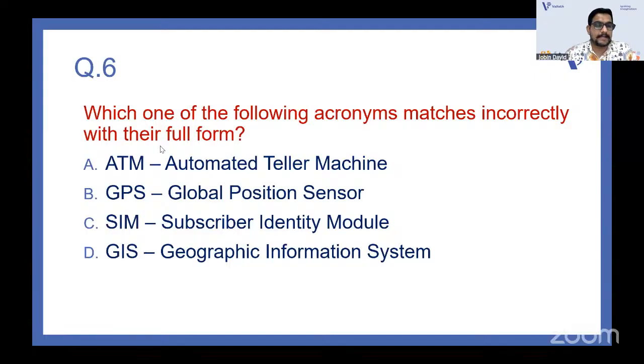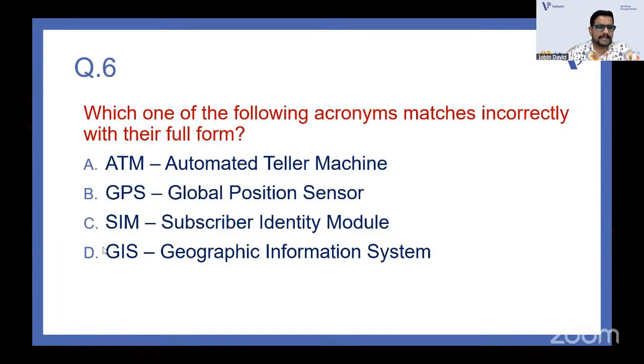Not correctly, incorrectly. ATM, is it automated teller machine? GPS, is it global position sensor? Is it SIM, subscriber identity module? GIS, is it geographic information system? Which do you think is wrong? Incorrectly matched with their full form. Yes, guys, I am waiting for the answers.